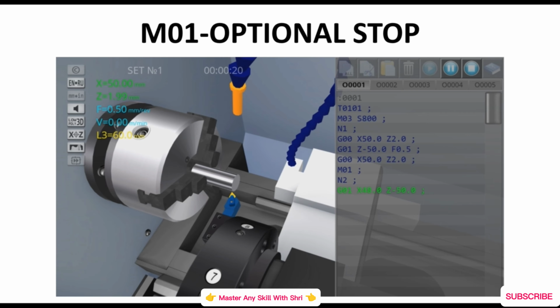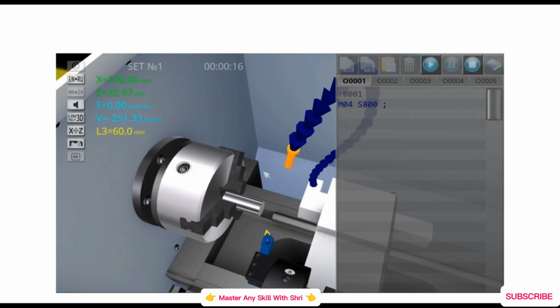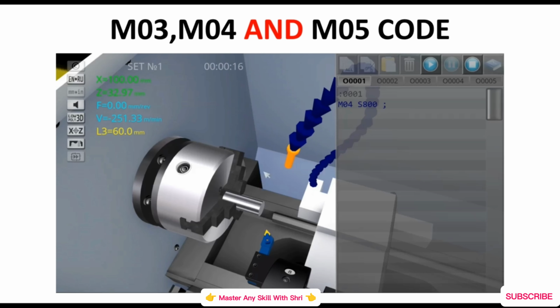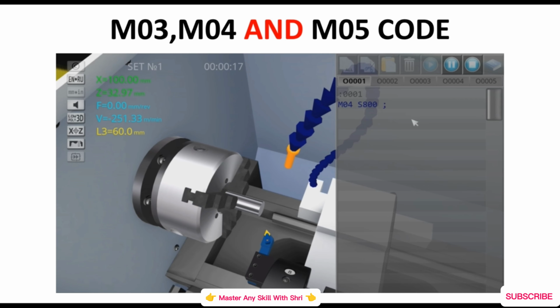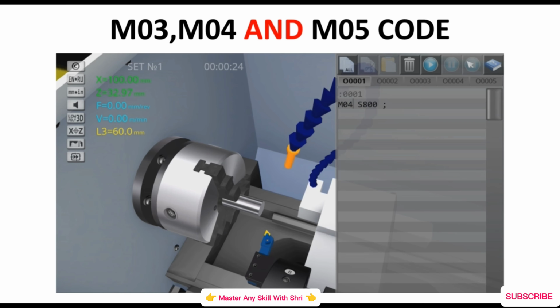Our next M codes are M03, M04 and M05. These codes are related to spindle rotation. So M04 is for clockwise rotation. M03 is for anti-clockwise rotation.